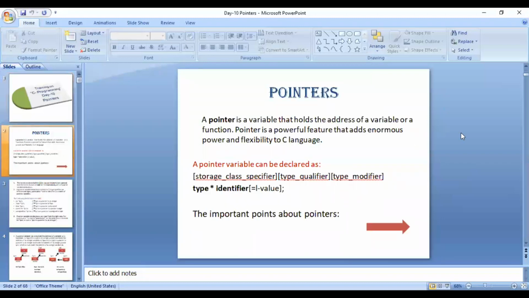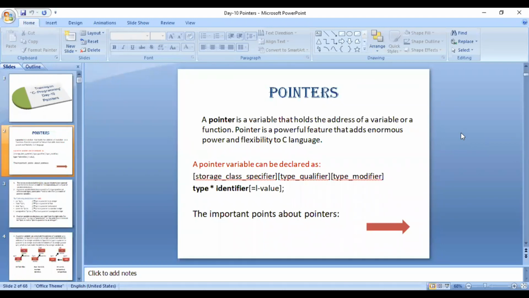So first of all, the question goes, what is a pointer? Right. So pointer is a variable which holds address of another variable. Right. So that's simple. A single line definition. Pointer is a variable. So variable means what? Its value can change. And what are constants? Whose value cannot change. Right. 1, 2, 3, 4, 5. All these are constants. So pointer is a variable first of all, which holds address of another variable.